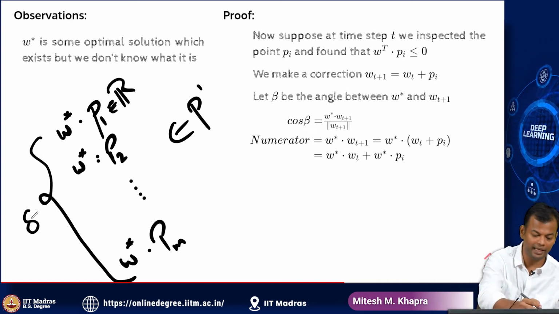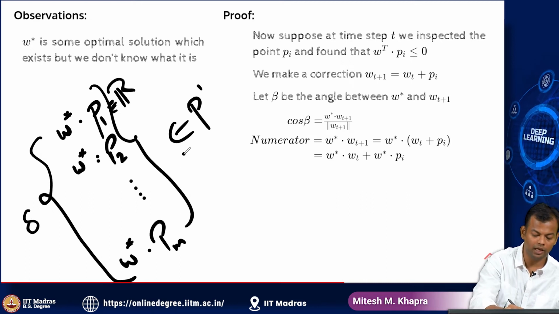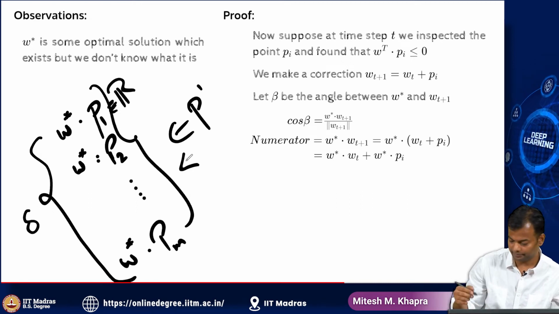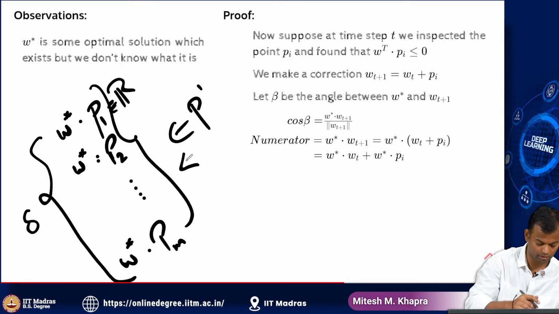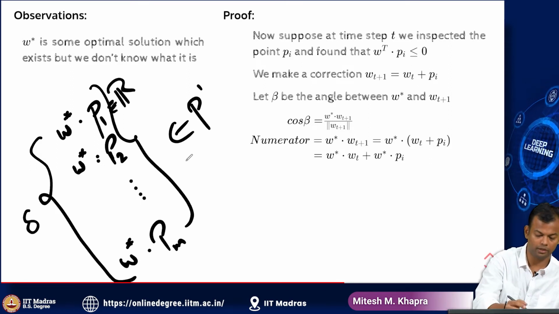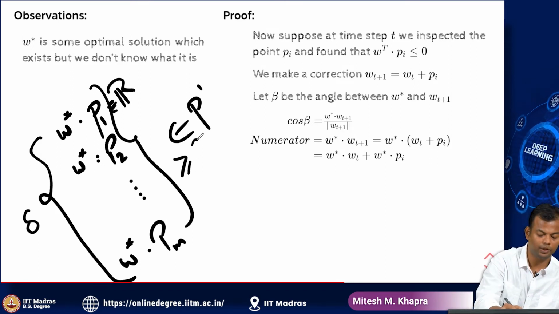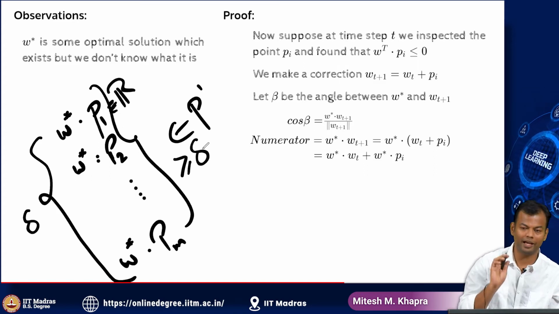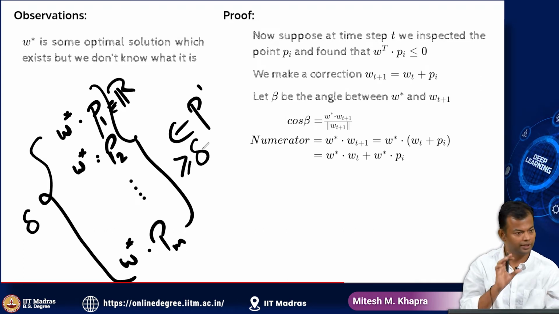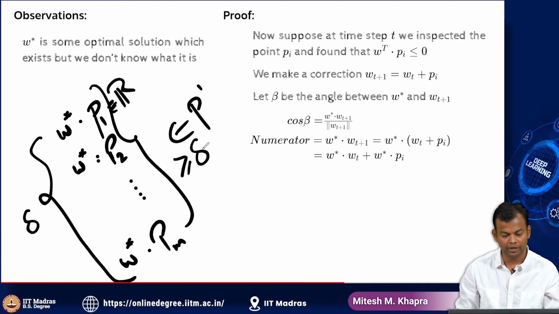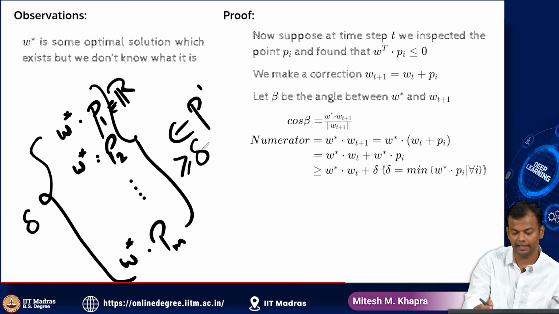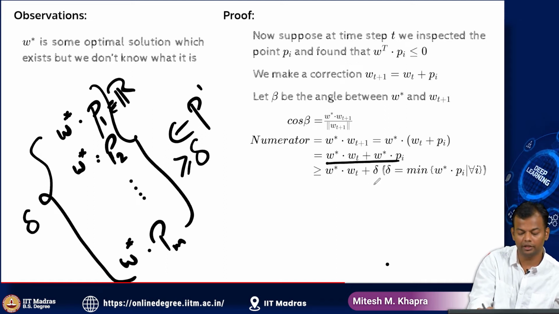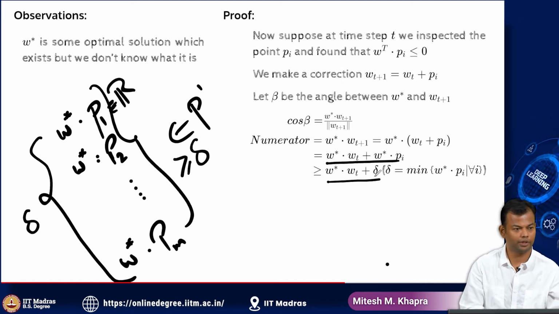So what does that mean? Any of these quantities are going to be greater than or equal to delta, because delta is the minimum value. That's how I'm going to define delta. With that definition, I can say that this quantity here is going to be greater than or equal to this quantity.